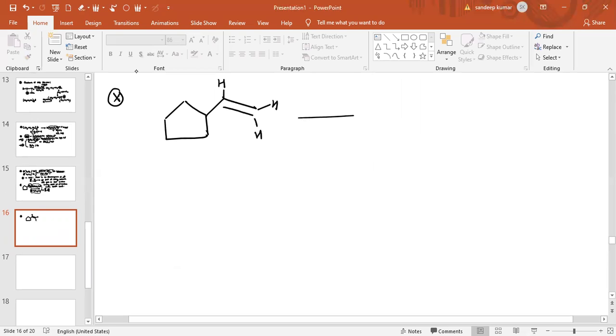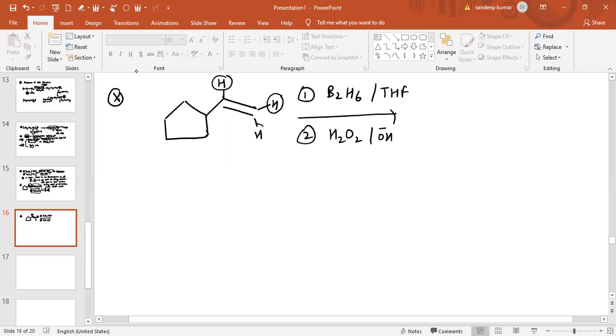In the first step you have added B2H6 in presence of THF, and in the second step you have added H2O2 along with OH negative ion. On this carbon atom how many hydrogen atoms are there? Two hydrogen atoms are there.